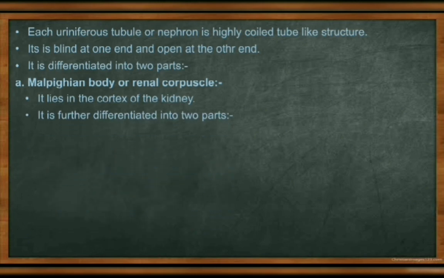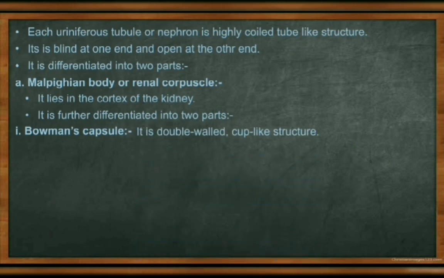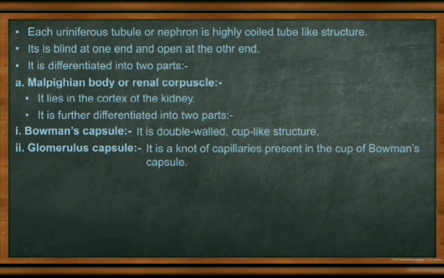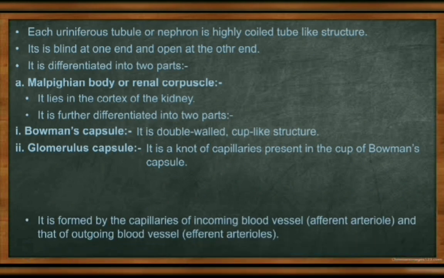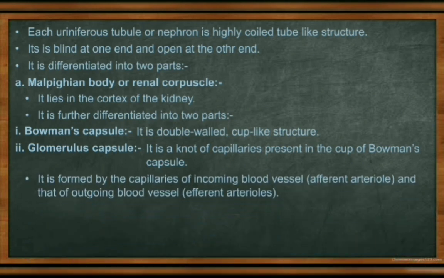Next, it is further differentiated into two parts: one is the Bowman's capsule, which I already told you about, and the upper part is the glomerulus. It is a double-layer, cup-like structure. Within that cup there is a knot of capillaries. The afferent and efferent capillaries combine together to form the glomerulus. The afferent is the incoming blood vessel, and the efferent is the outgoing one.